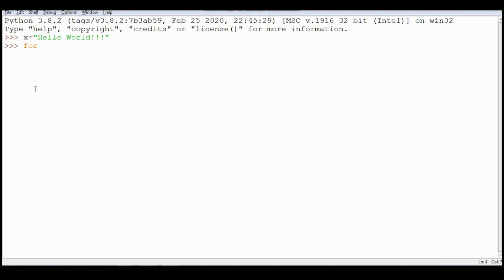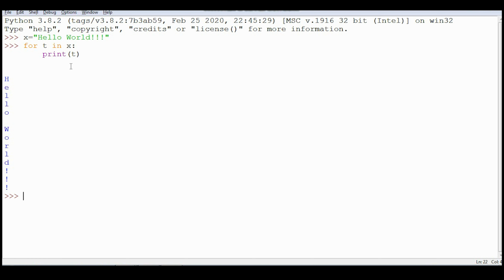I'm writing for t in x. Now you can see that x is a sequence or an iterable object. So for every iteration, one element from this x will get copied in this temporary variable. And when there are no more elements in x, the for loop will stop. I'm printing the value of t. You can see, is it displaying each and every character of the string? And when there were no more characters in the string, the for loop stopped.